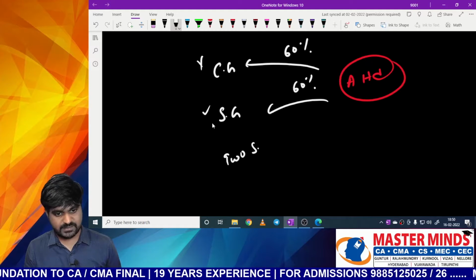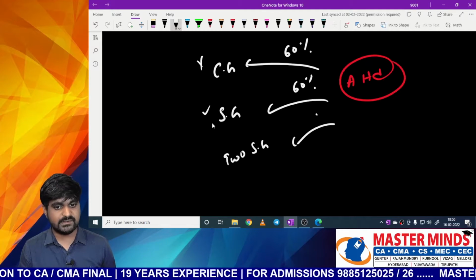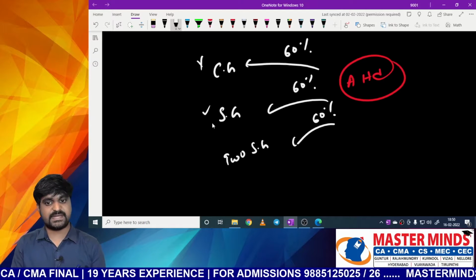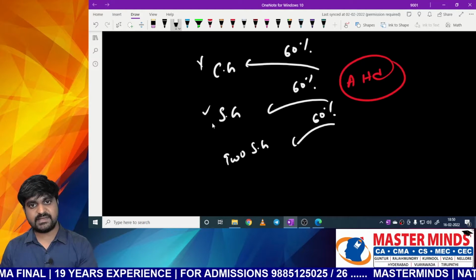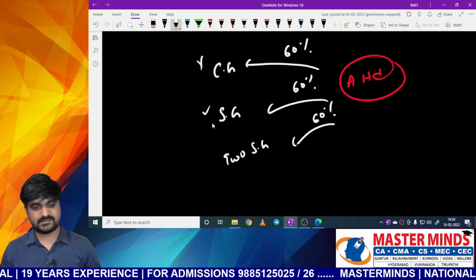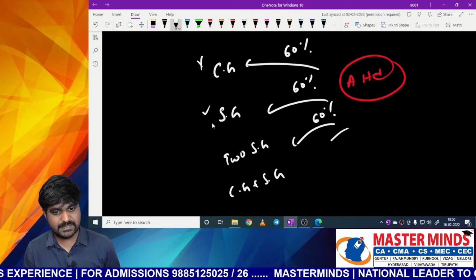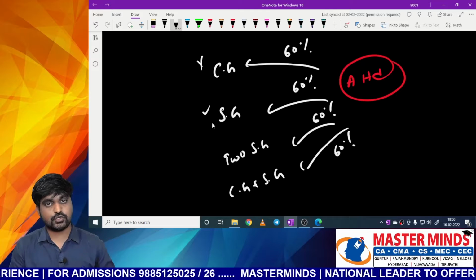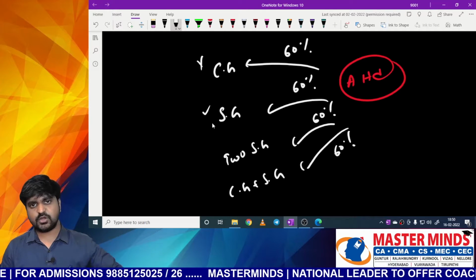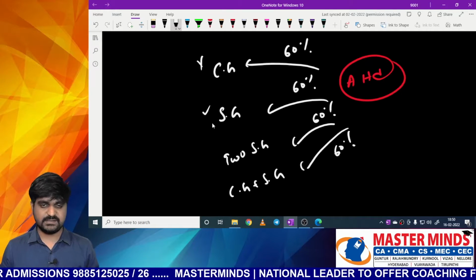Now, two state governments combinedly holding 60% of total share capital in A Limited. Can I call this A Limited as government company? Yes. Now, central government plus state government combinedly holding 60% of total share capital in A Limited. Can I call this A Limited as government company? Yes.